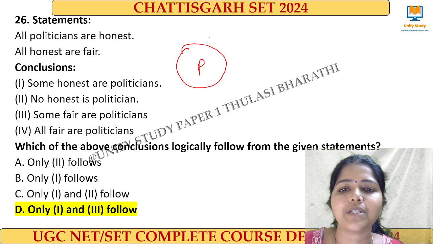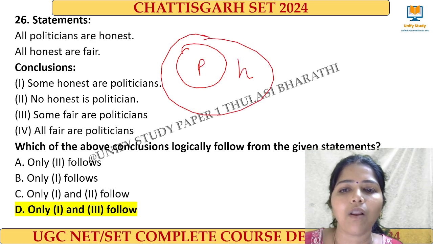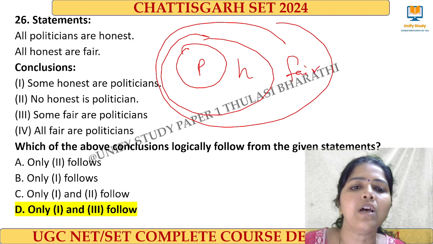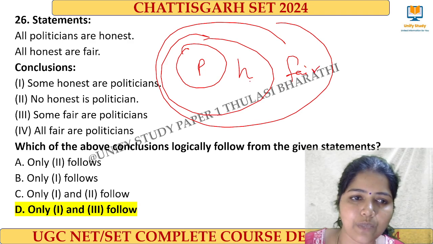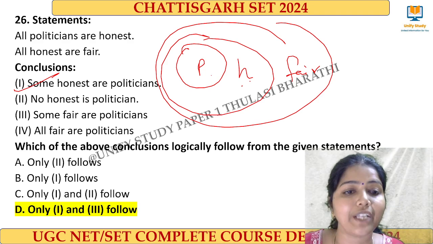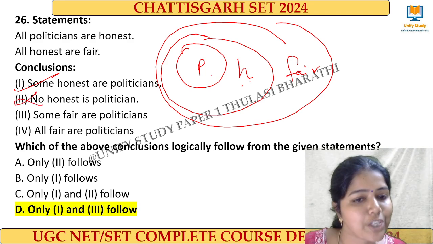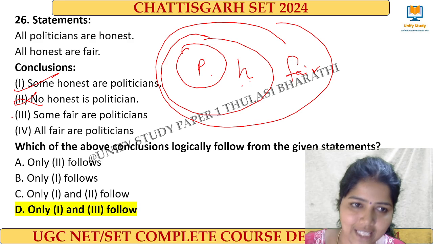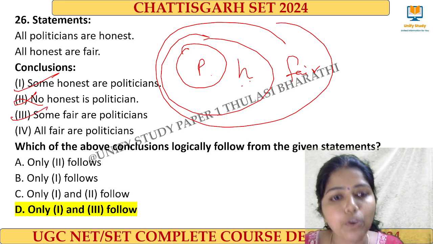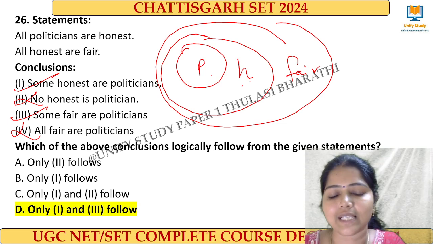All politicians are honest. All honest are said to be fair. If we just go through this one, some honest are politicians, yes, this will come. No honest is politician will not come because there is a relationship. Some fair are politicians, yes, this will come. All fair are politicians we cannot say because it is in the superset, so this will not come. 1 and 3 is the right answer.